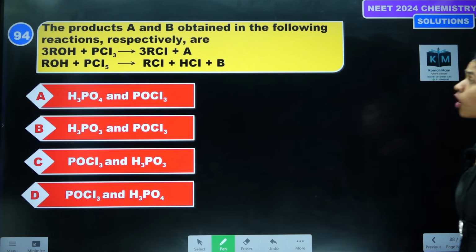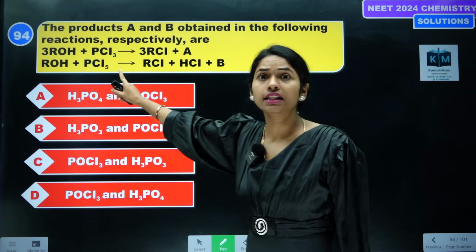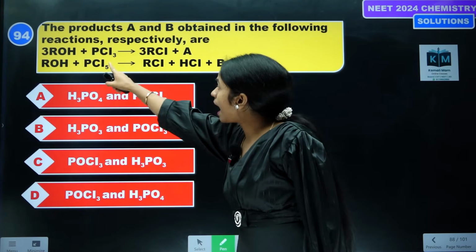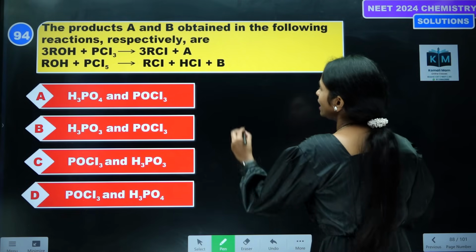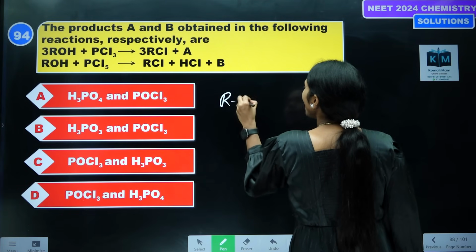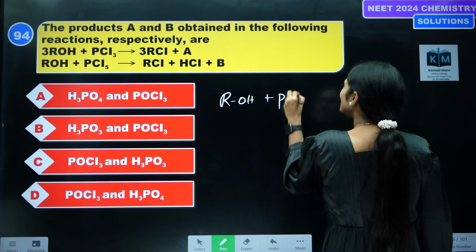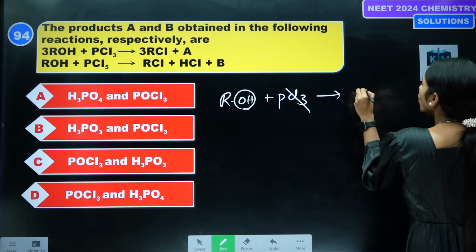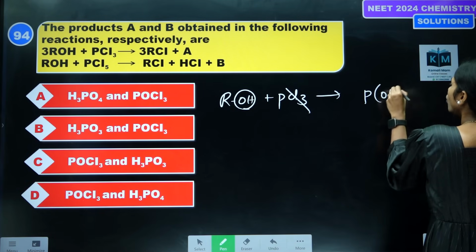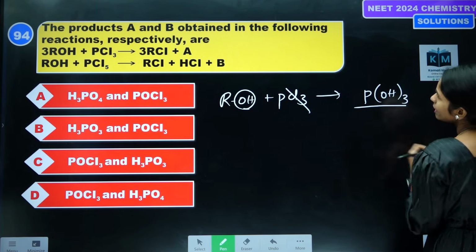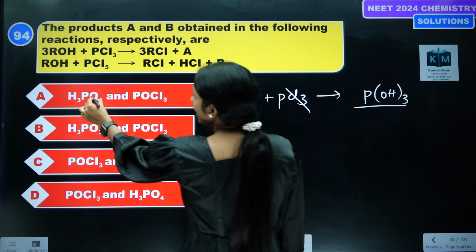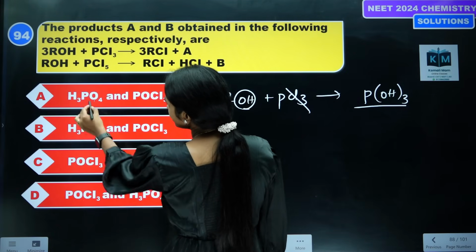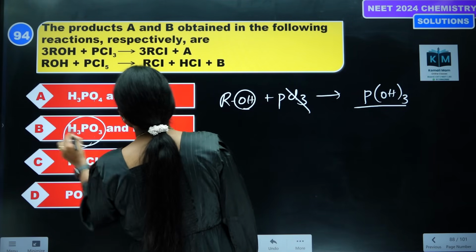Next one. The products A and B obtained in the following reactions are: alcohol plus PCl3. Then what happens, students, tell me? Alcohol plus PCl3, all three chlorines are replaced with 3 OHs. So we will be getting H3PO3, phosphorous acid.